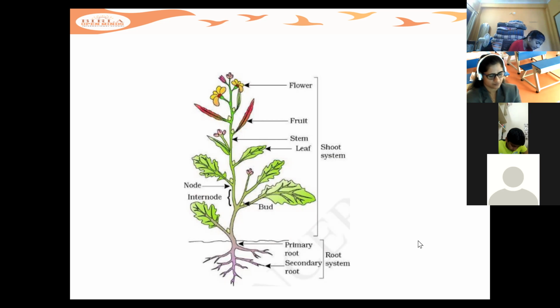Flowers usually contain both androecium, which is the male reproductive part, and the gynoecium, the female reproductive part, while some flowers may contain either of them. Okay, Devishi, thank you.